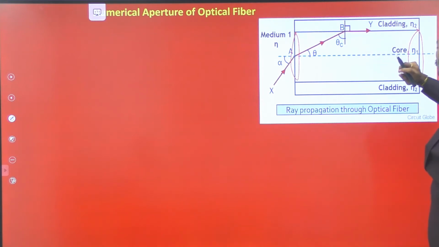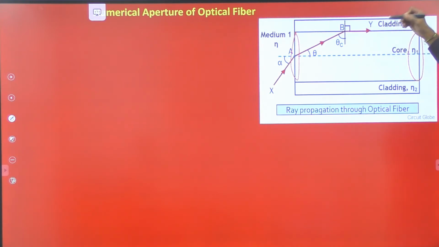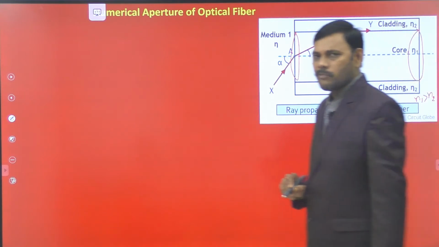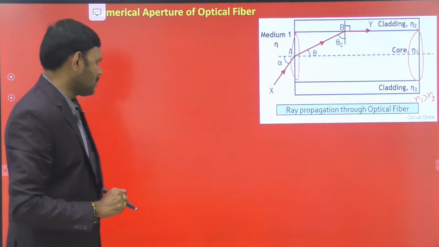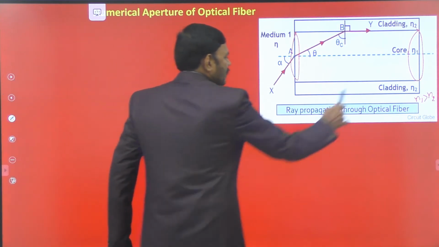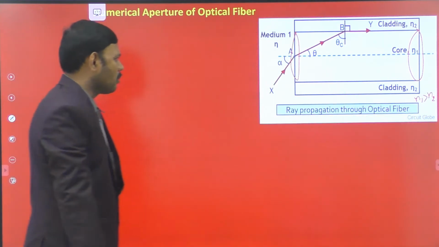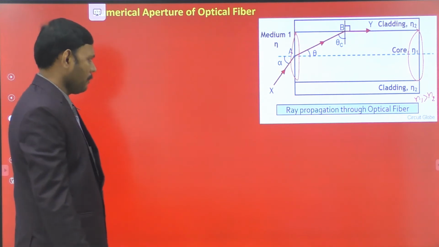The inner one is the core, in the form of a cylindrical shape having a refractive index N1. This is a denser medium. The core must be a denser medium having refractive index N1, surrounded by a medium of less refractive index. Cladding is the medium surrounding the core having less refractive index N2. Clearly, we must have the relation such that N1 must be greater than N2. Then only the phenomenon of total internal reflection will happen at the interface of the core and cladding. The inner one must have more refractive index than the outer one.